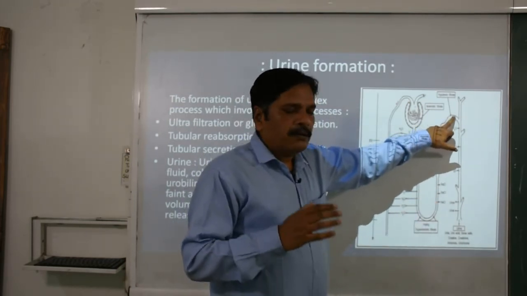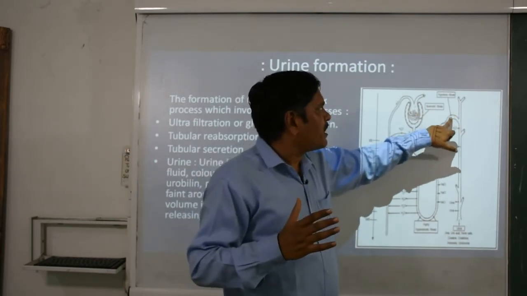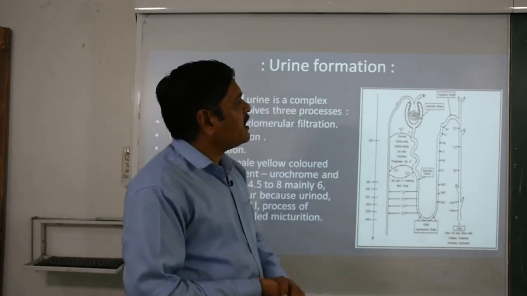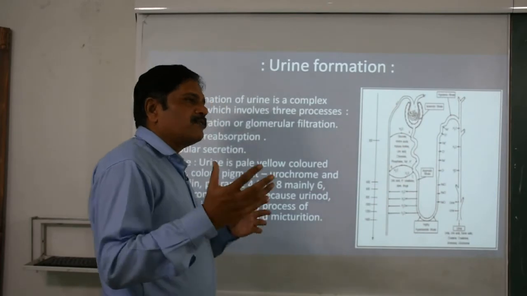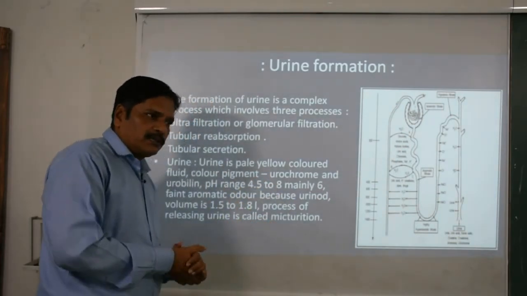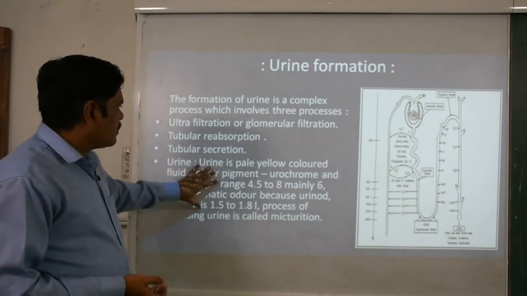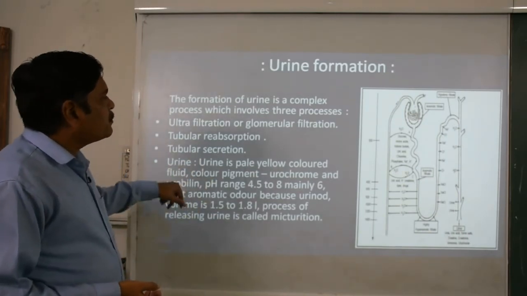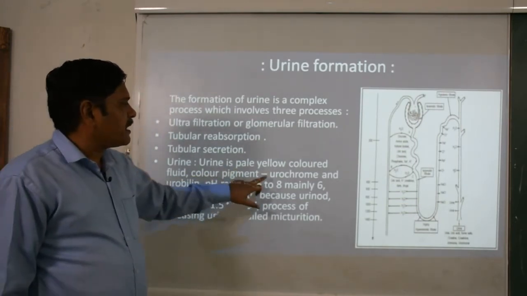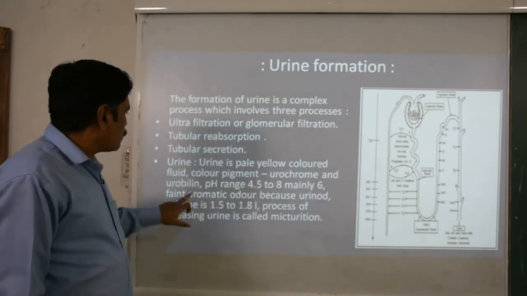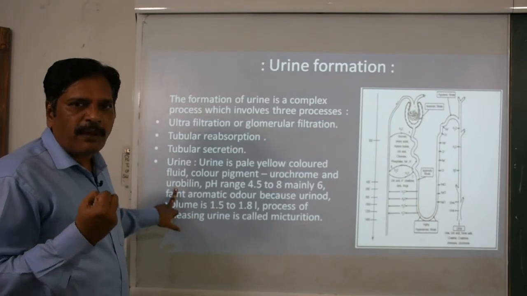So the percentage of solute and water is maintained here. And then finally hypertonic urine is collected in the collecting duct, and it is carried through the ureter to the urinary bladder, and it is collected there. So we can learn a few features of this urine. This urine is basically pale yellow in color because of its color pigments, urochrome as well as urobilin.